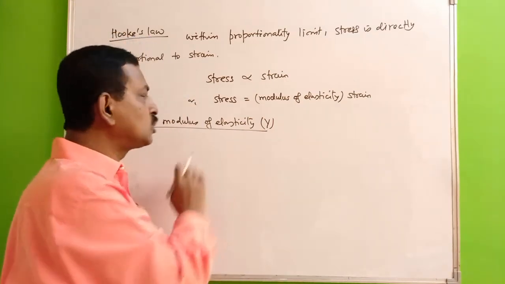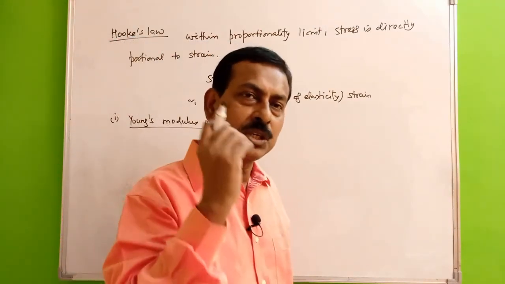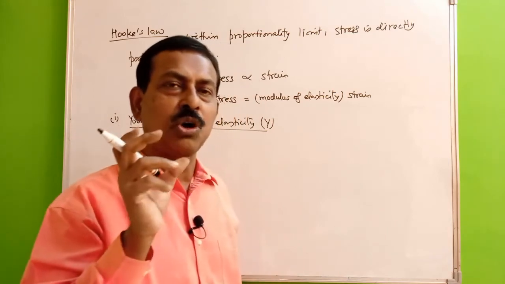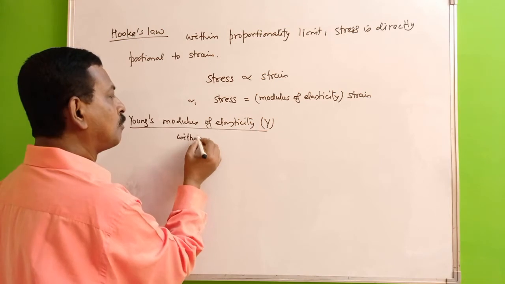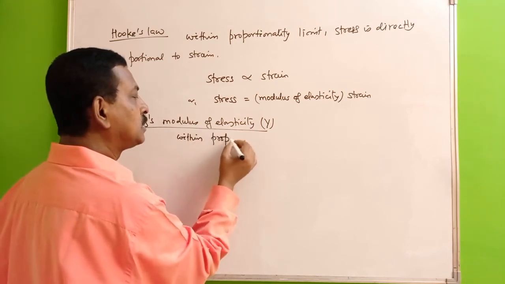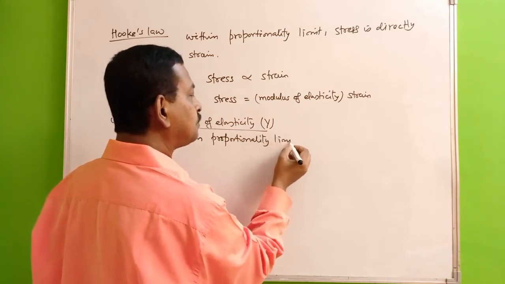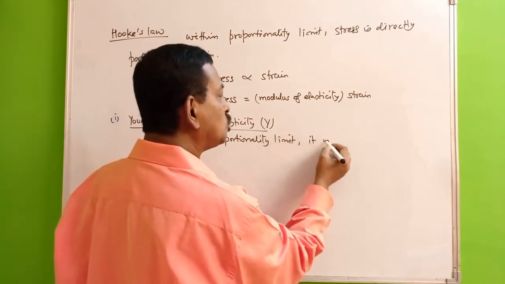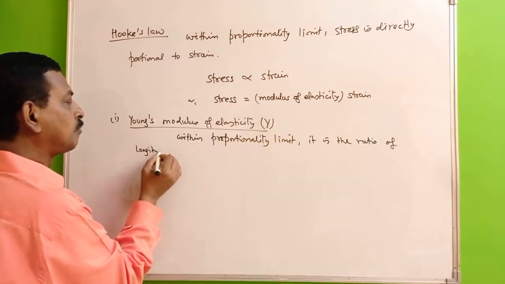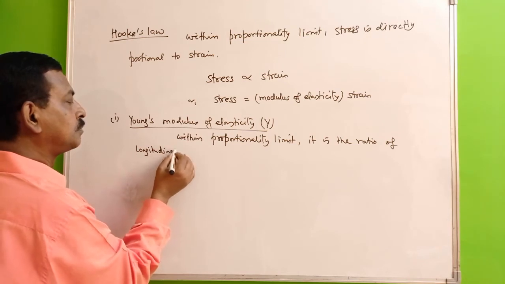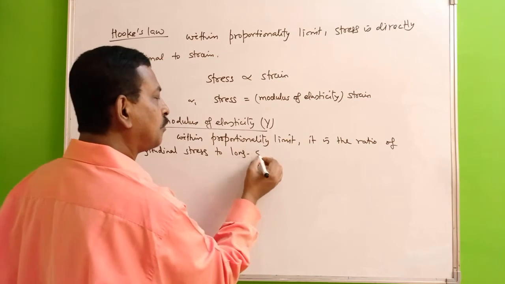So Young's modulus of elasticity is, within the proportionality limit, the ratio of longitudinal stress to longitudinal strain.